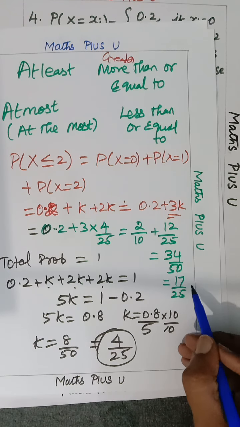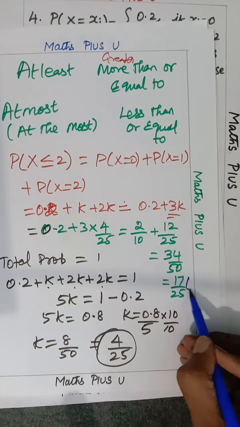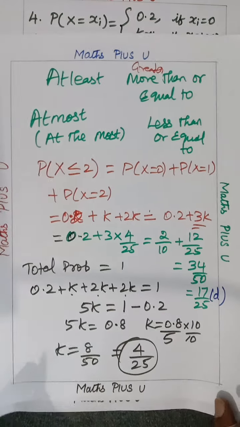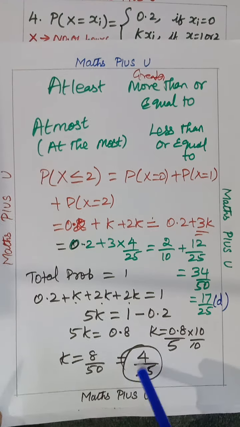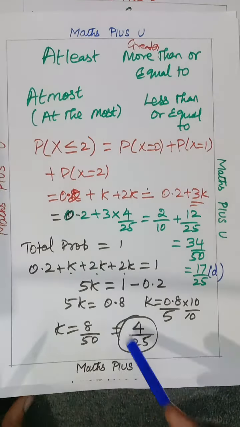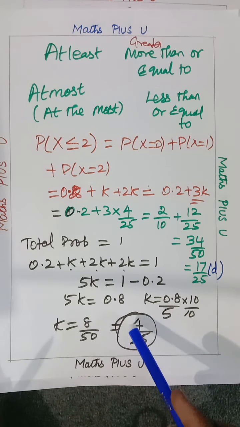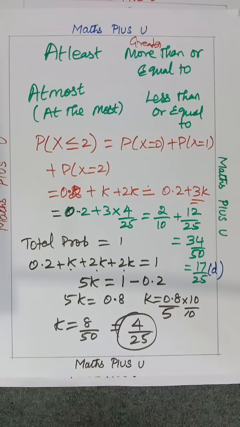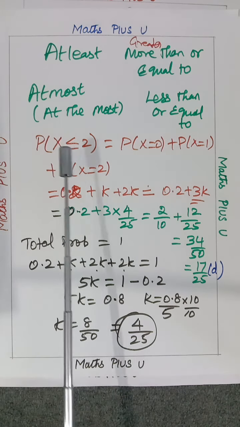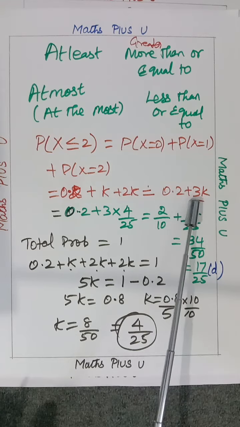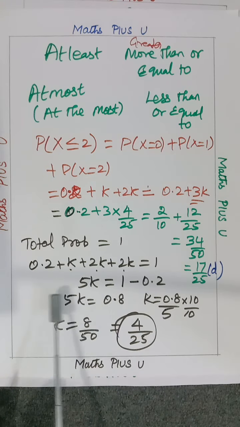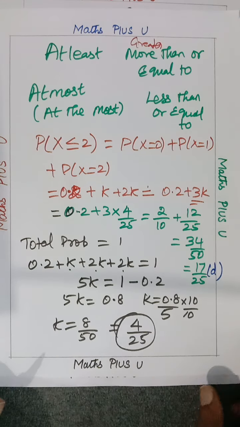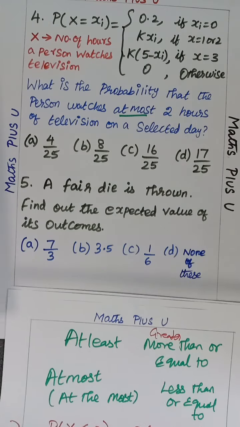Why this one advertisement? Okay, coming back to mathematics. So we are doing total probability 1 and get the K value that you have applied. Sir, why each time do you write total probability last? First itself you can do it, then you can do. No sir, exactly. That is your wish. I am very particular about P of X less than or equal to. I have substituted, I am getting it. Now only K value I need. So I have done this total probability and K value I got and I am substituting. So that is all our wish. How we are going to do, that's you only have to decide.